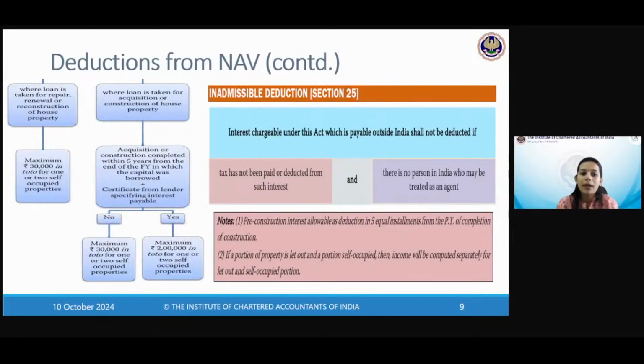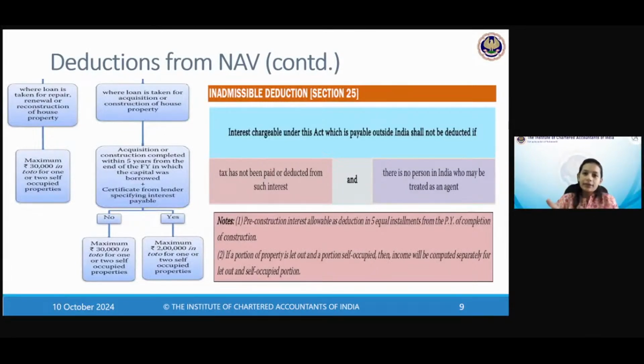Okay, then if you have taken the loan for acquisition, construction, and the property is completed within 5 years from the end of the financial year in which the capital was borrowed, and you have obtained a certificate from the lender, you will see in your articleship, perhaps it will start in your case, you will see SBI's housing loan, very famous, you get a certificate at the end of the year, this is deductible under 24B, this is deductible under 80C.